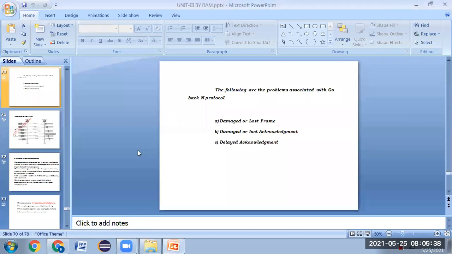Now, in the previous class, we have started the go back N protocol. The logic of the go back N protocol is here N indicates the size of the sender window. The sender window size is N. That means at a time the sender can send a maximum of N frames without waiting for acknowledgement. That is what N indicates here.